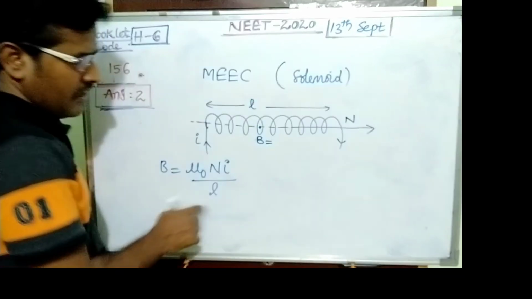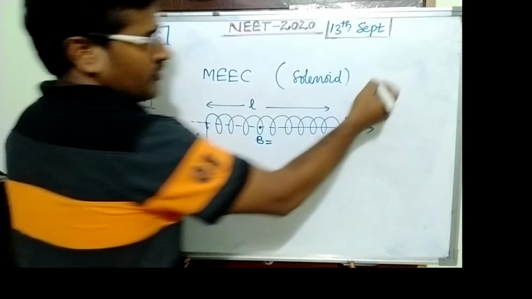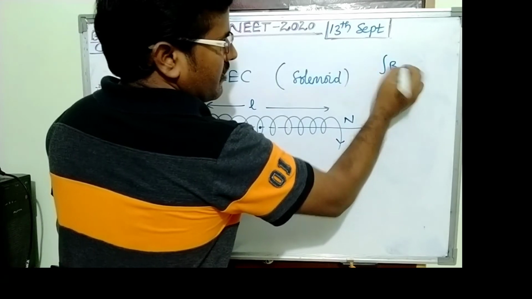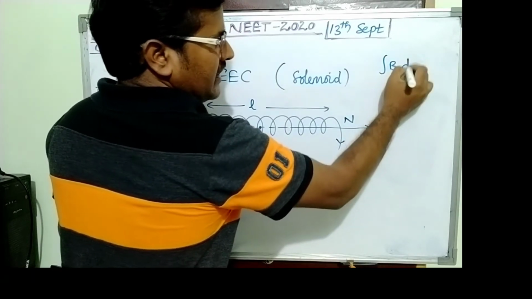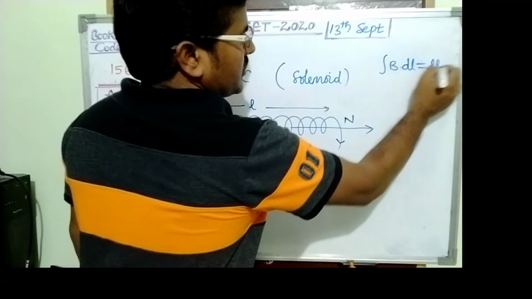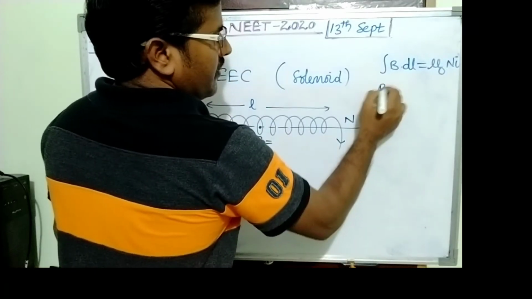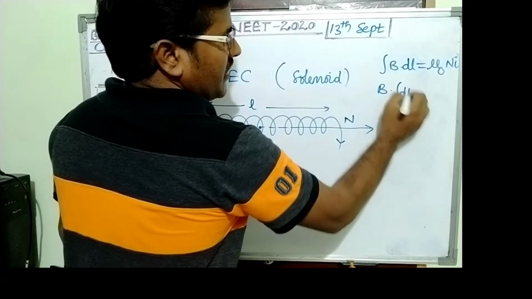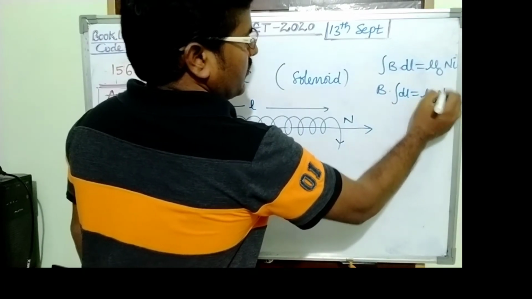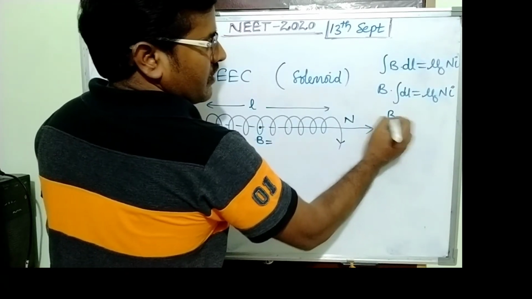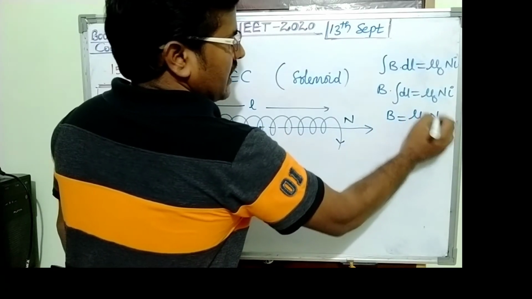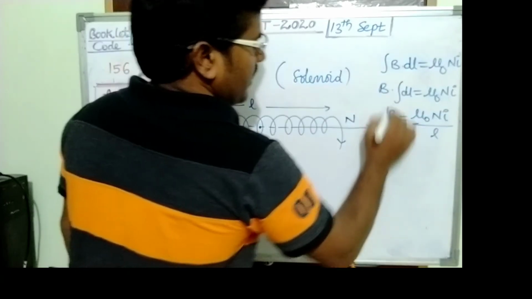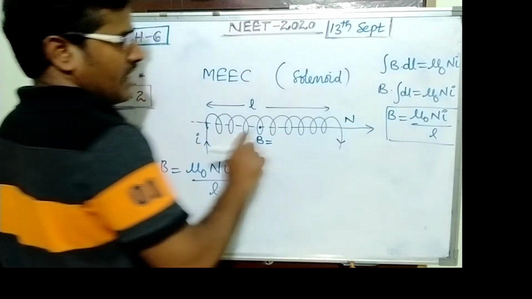This is the solenoid induction using Ampere circuital rule. Integral of B dl equals mu naught into N into I, number of turns. So mu naught Ni upon L. This is the induction given by the solenoid inside.